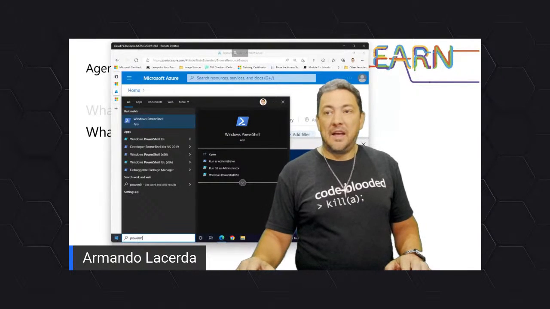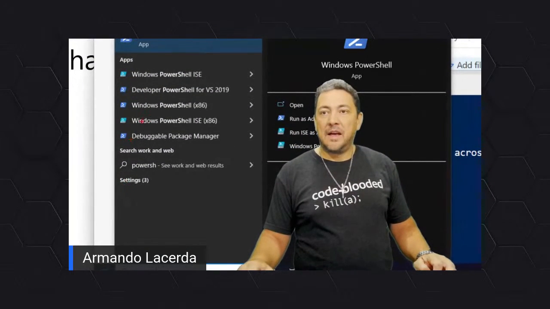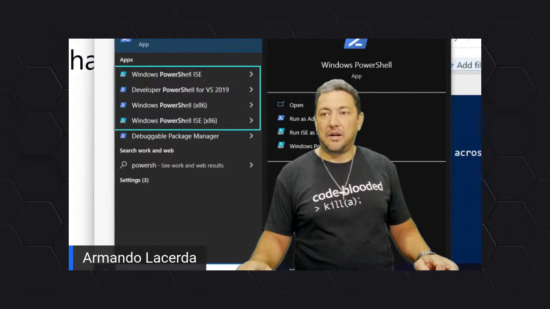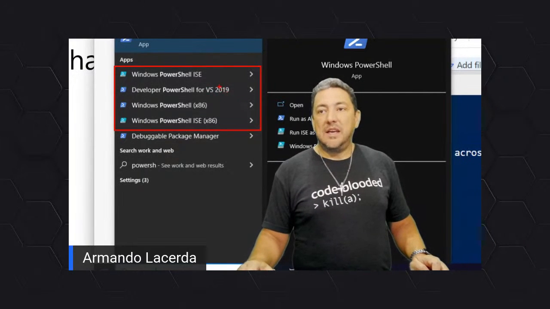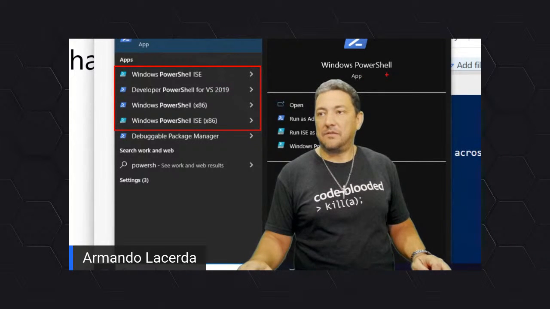There we go. And as you can see over here, PowerShell has a couple of flavors when you open the PowerShell command line, if you're running from your local computer. There is PowerShell itself right here.